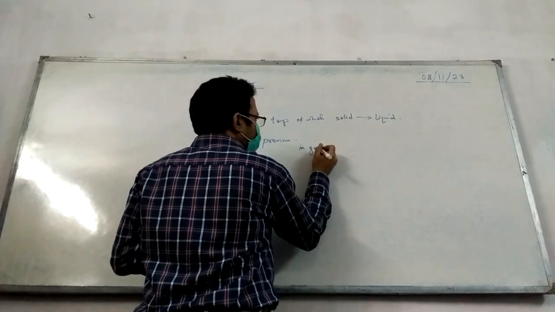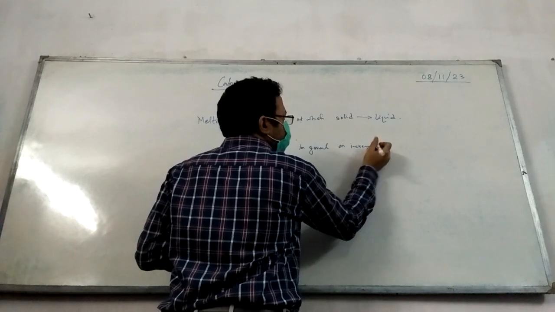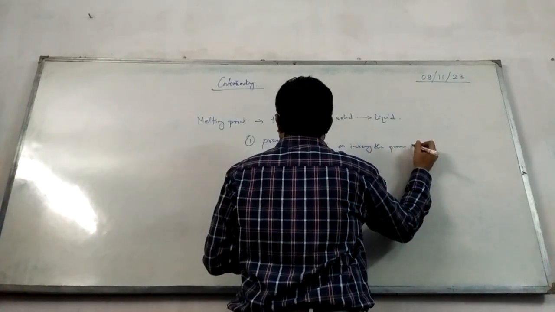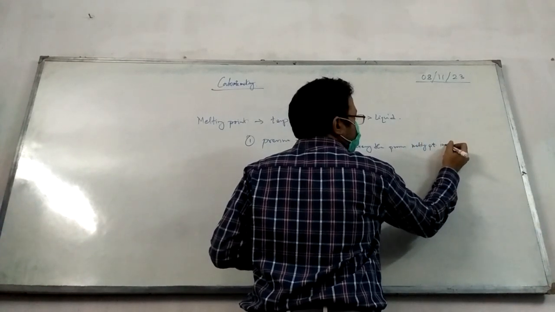So, pressure: in general, on increasing the pressure, melting point increases.